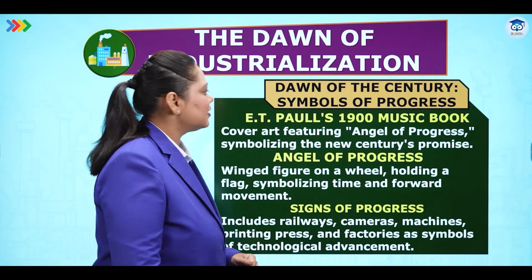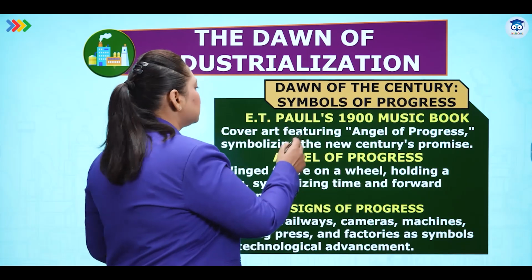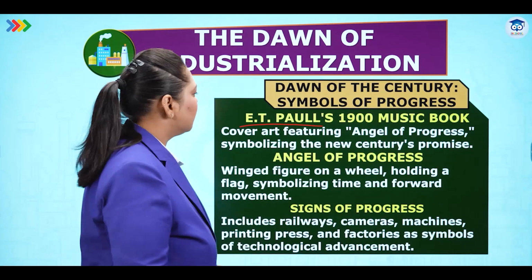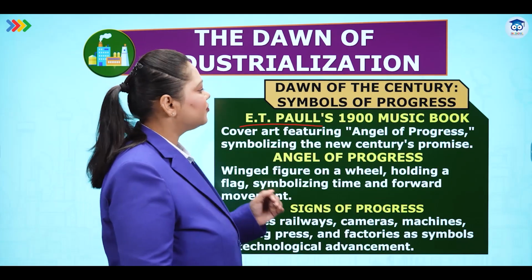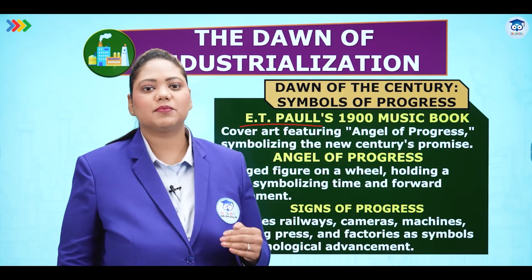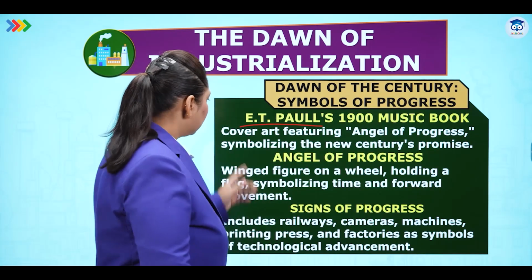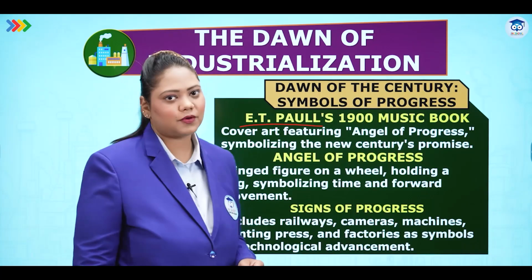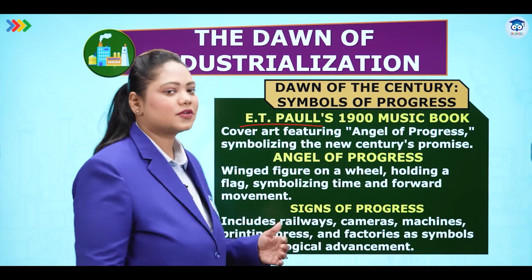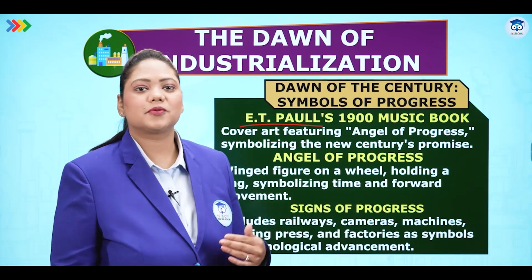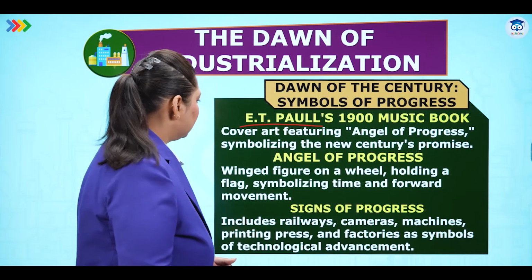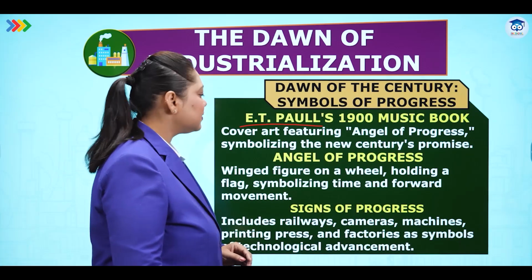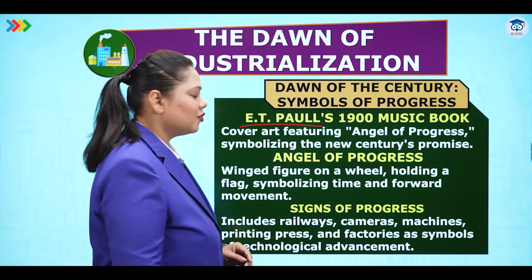E.T. Paul's 1900 music book. E.T. Paul was a music company. He has started a music company. In that music company, when they made the first music book, it had a very peculiar poster. We'll see. The cover art featuring Angel of Progress symbolizing the new century's promise. So the Angel of Progress is a personification of a woman who is seeing the progress of the 20th century. The Angel of Progress, a winged figure on a wheel holding a flag symbolizing time and forward movement.